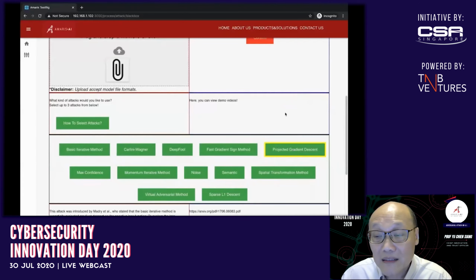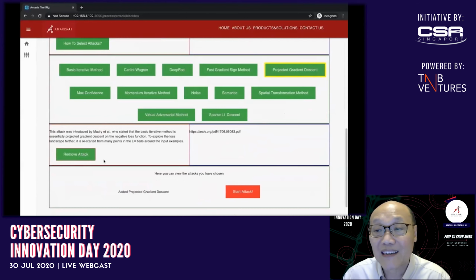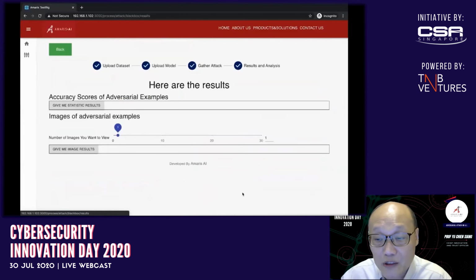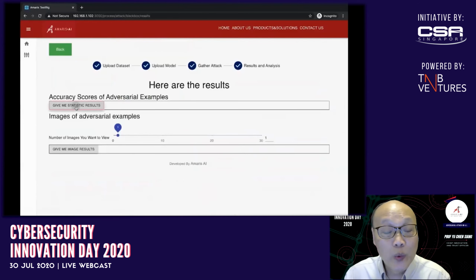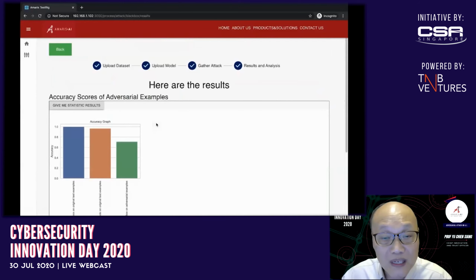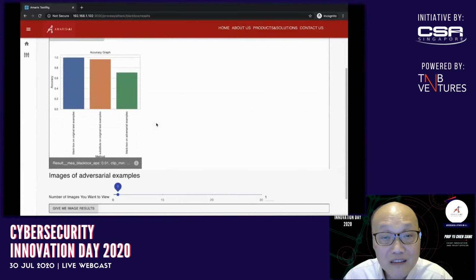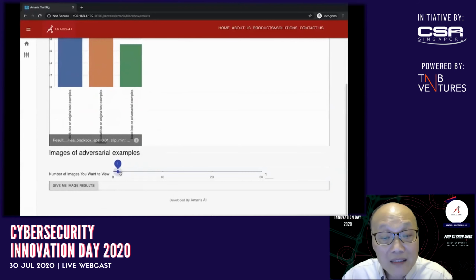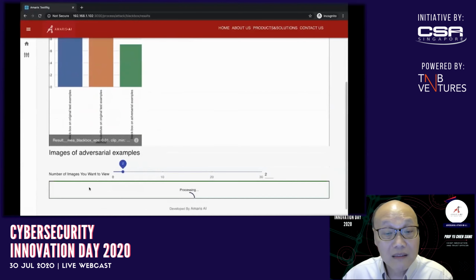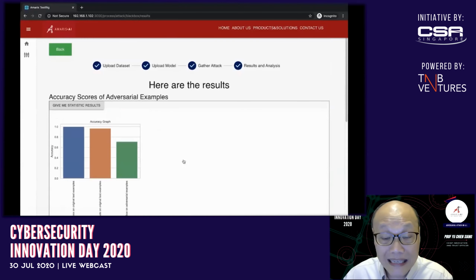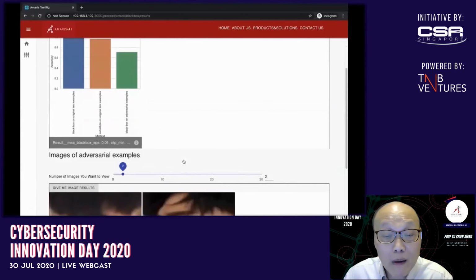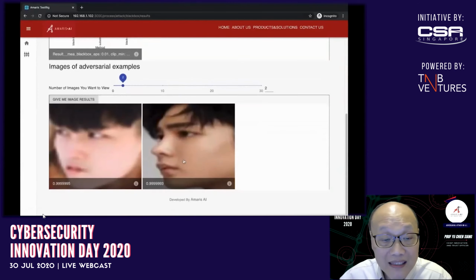Now we will select the specific adversarial attack. In this case, we took a projected gradient, we start the attack, and then we will get the results, and the results would be a series of statistics about how well it went. And lastly, you would probably want to get the output so that you could launch the attacks. And this work is called adversarial examples.